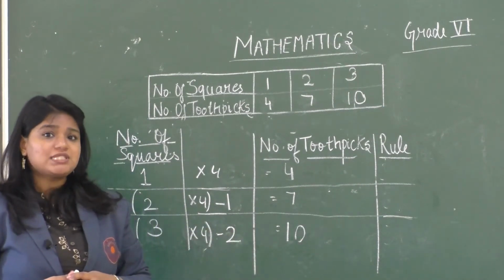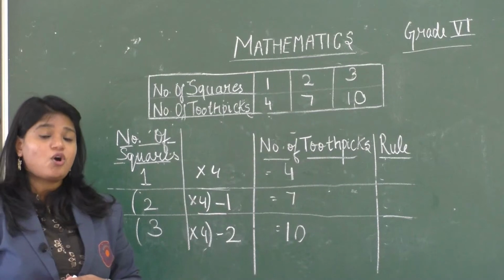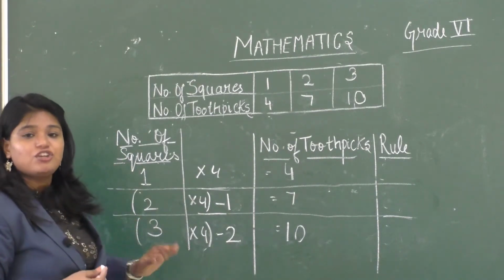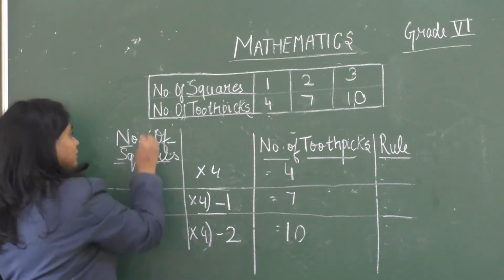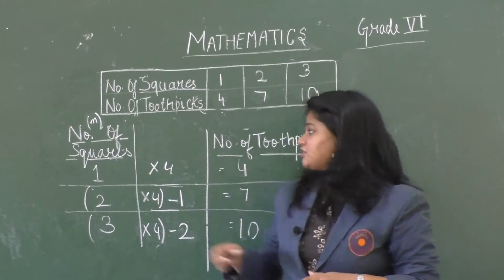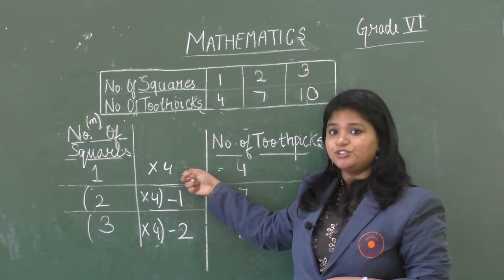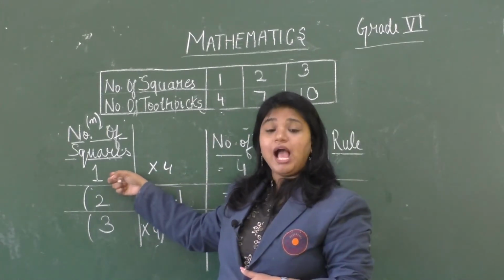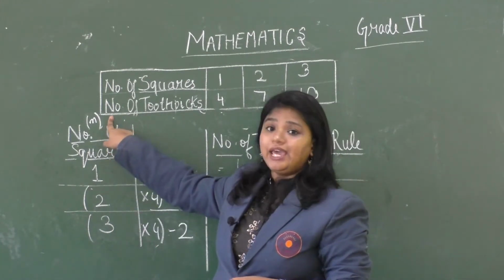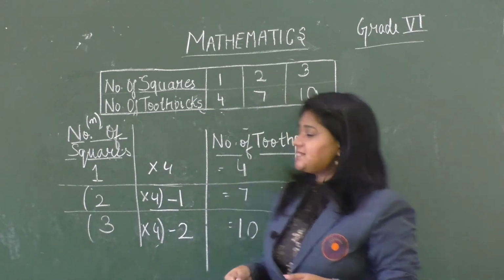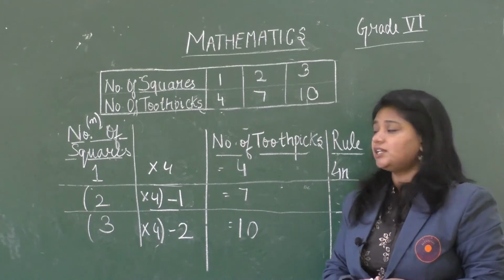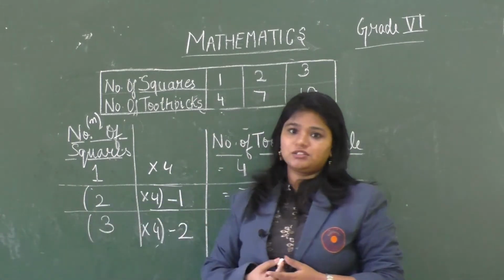So here we notice that the value for the number of squares is changing. So we can term it as n. Here we notice that 4 toothpicks are required to form 1 square, and we have termed the value for the number of squares as n. So we can write the rule as 4n, right? Now coming to the second part.